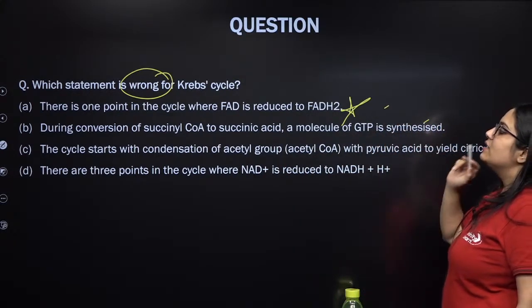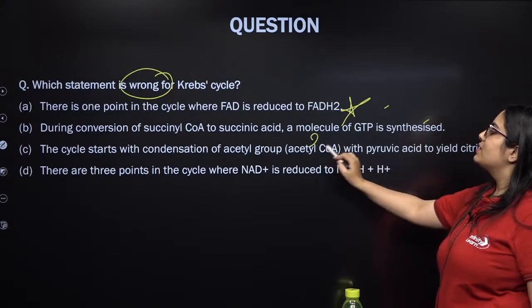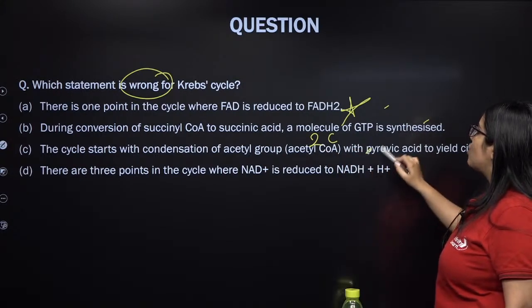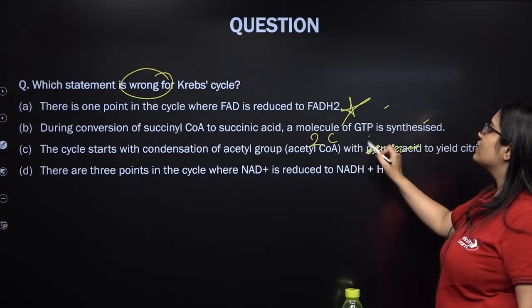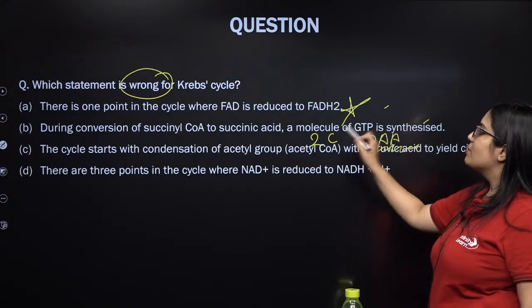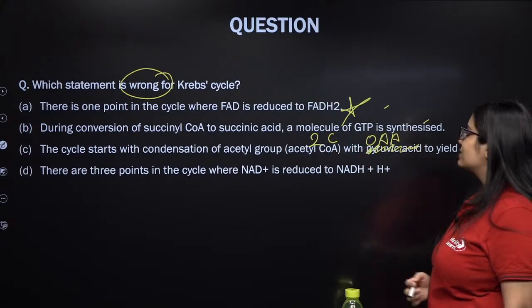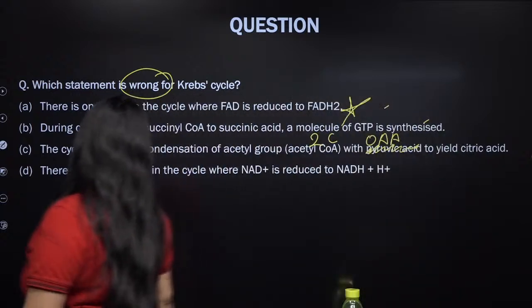The cycle starts with condensation of acetyl-CoA, which is a 2-carbon compound, with pyruvic acid. This is wrong. The Krebs cycle starts when acetyl-CoA reacts with oxaloacetic acid, which is a 4-carbon compound. 4 plus 2 makes a 6-carbon compound, that is citric acid. So this is wrong, and that is right.